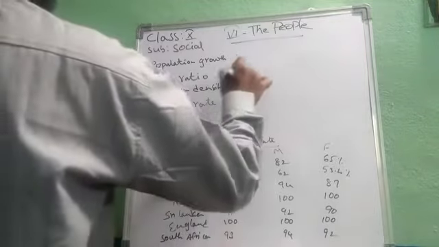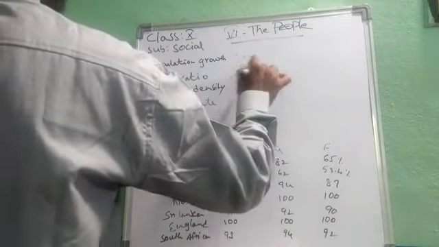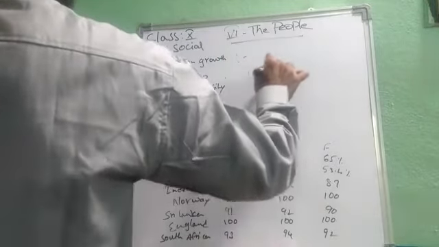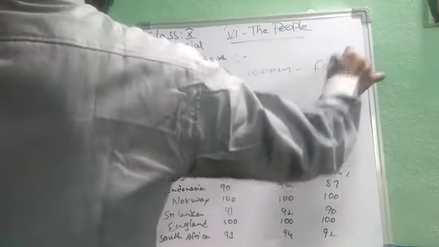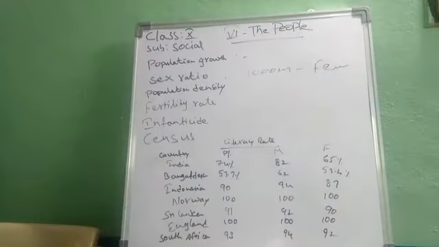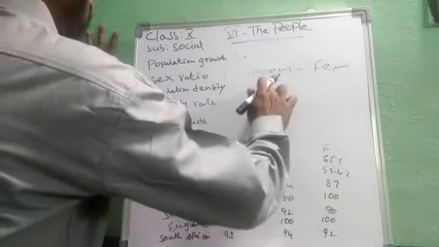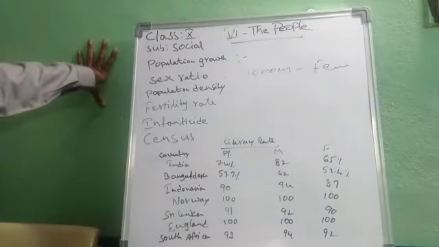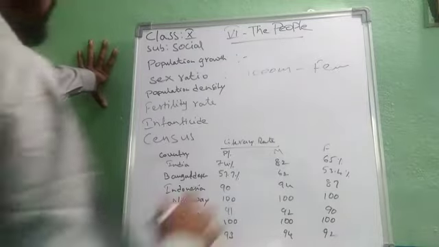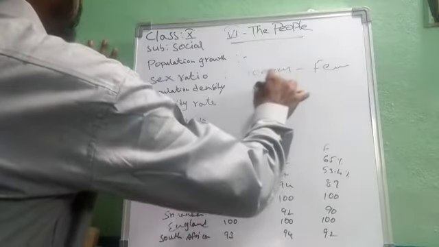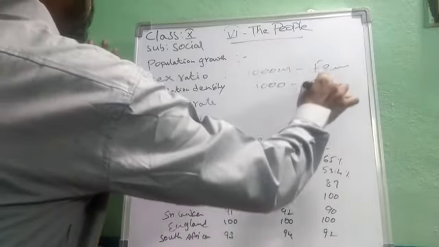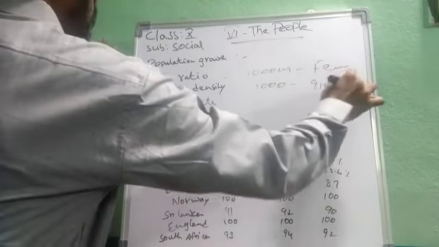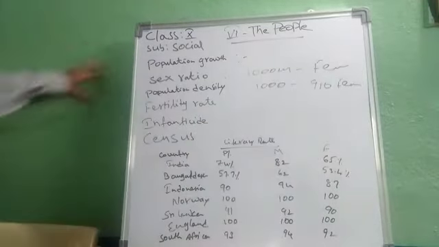Sex ratio means the number of females for every thousand males. India is declining every year in the case of sex ratio. The female ratio is decreasing year by year because of the wrong mentality of the people of India when compared to other countries of the world. Now, for every 1,000 males, 910 females are present in India. This is the Indian status.